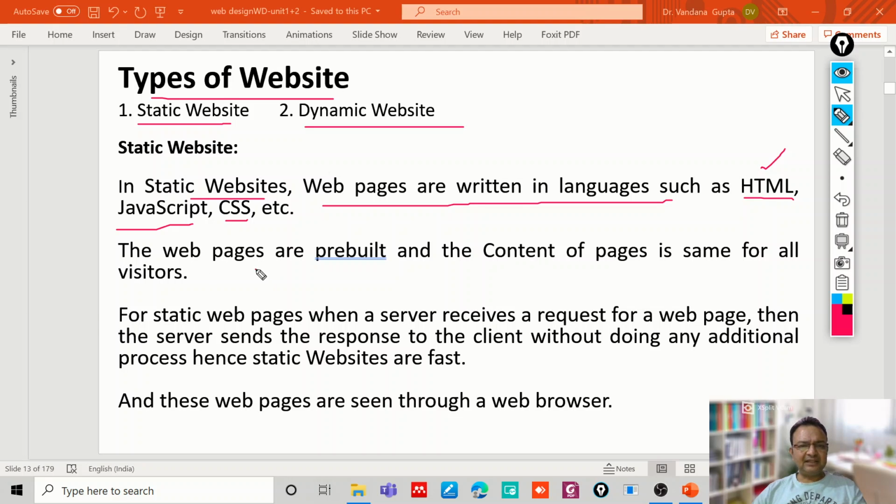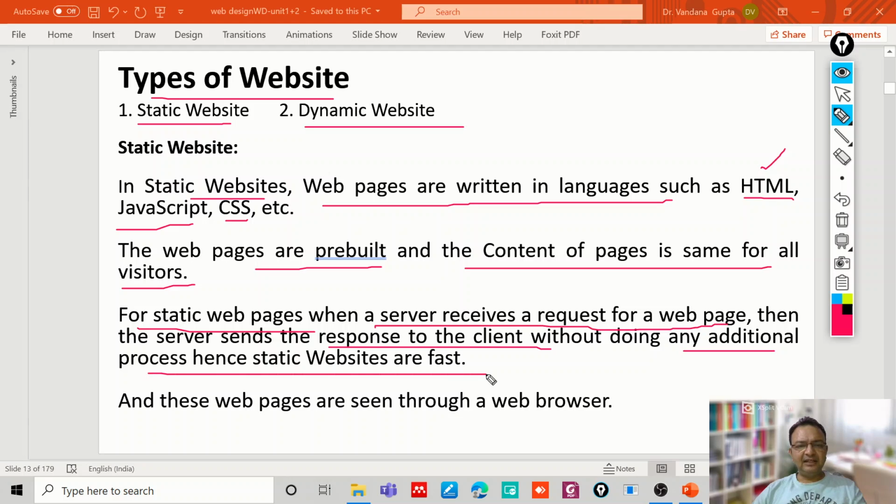These static web pages are pre-built, and the content of the web page is the same for all the visitors. So for static web pages, when a server receives a request for a web page from a client machine, the server will send the response to the client without doing any additional processing, and that's why they are called static websites. And static websites are faster compared to dynamic websites, because the server does not do any kind of processing when it gets a request for the web page from the client machine.